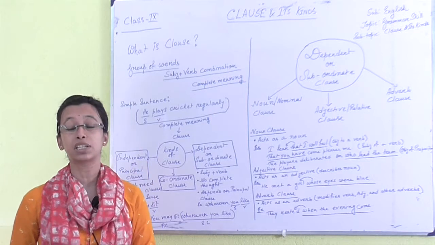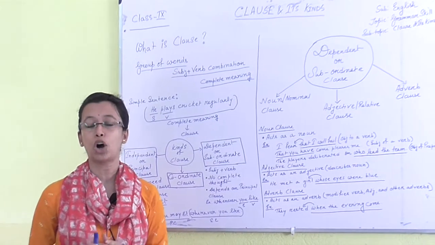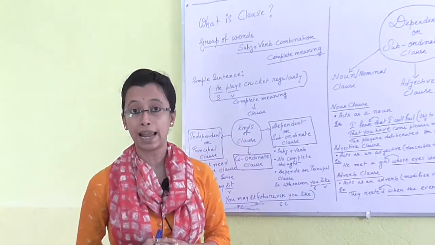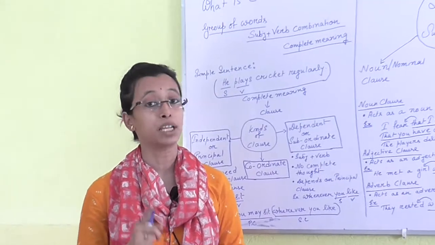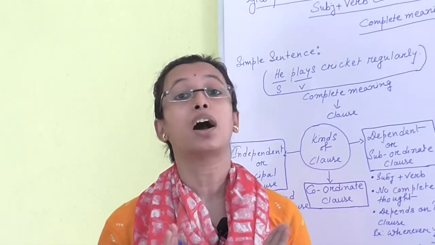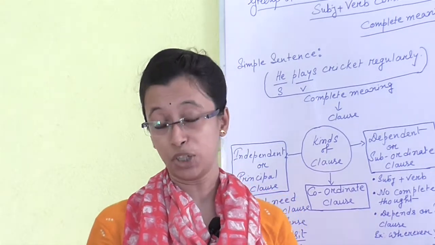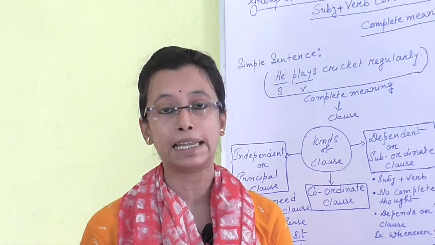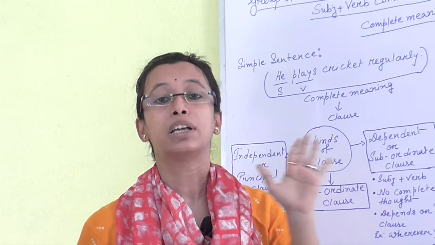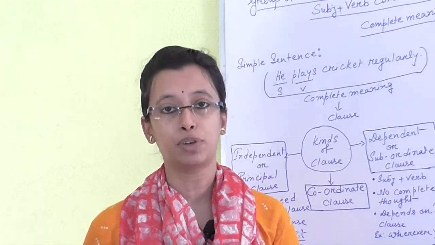The next point is subject plus verb combination. In a clause there is definitely a subject, and another very important thing is the verb. Without any verb the sentence cannot be a clause. So if you need to identify whether a sentence is a clause or not, we need to know that there will be a subject and a verb. Definitely there will be a verb, then it will be a clause.